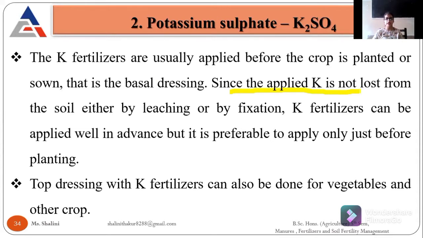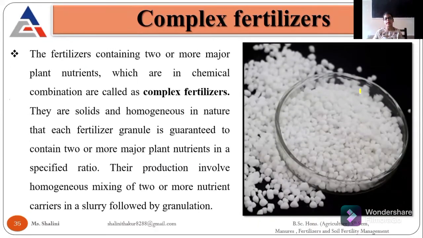But we have to apply them just before planting. Top dressing is also done in vegetable crops and other crops, but basically we apply it before the sowing of the crops.